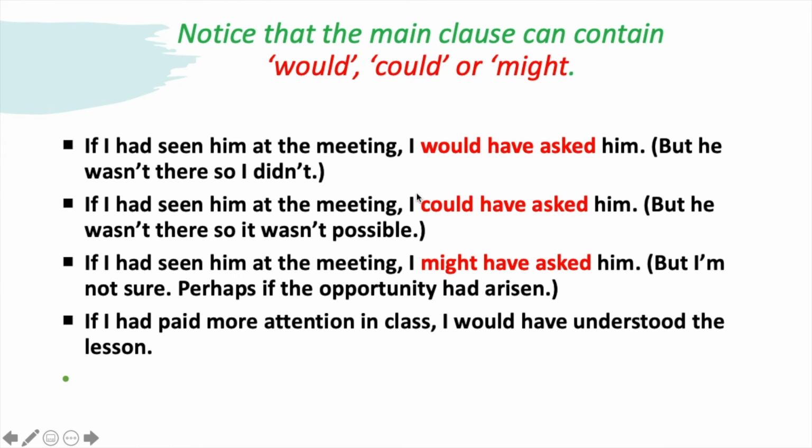Here, we talk about a possibility. If I had seen him at the meeting, I might have asked him, which means that I am not sure, probably yes, probably not. Perhaps if the opportunity had arisen, I might have asked him. And the last example, if I had paid more attention in class, I would have understood the lesson.